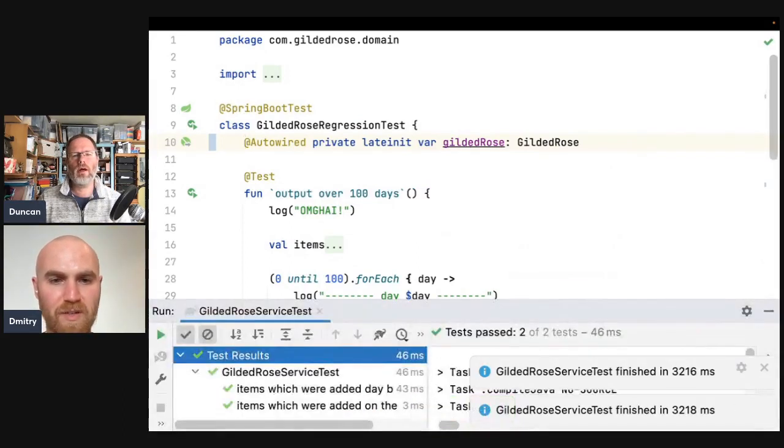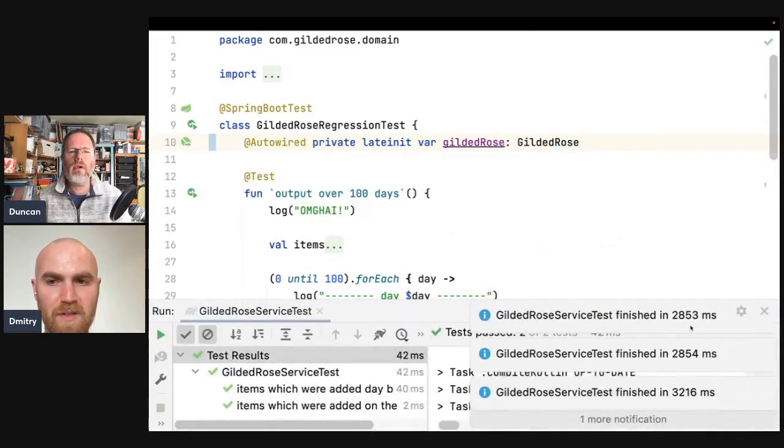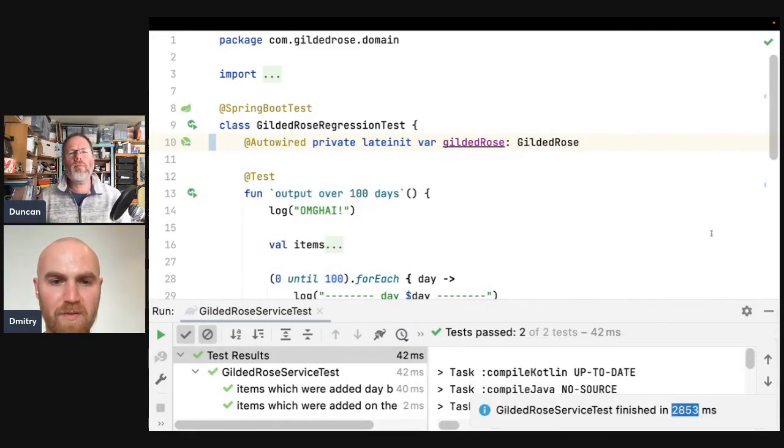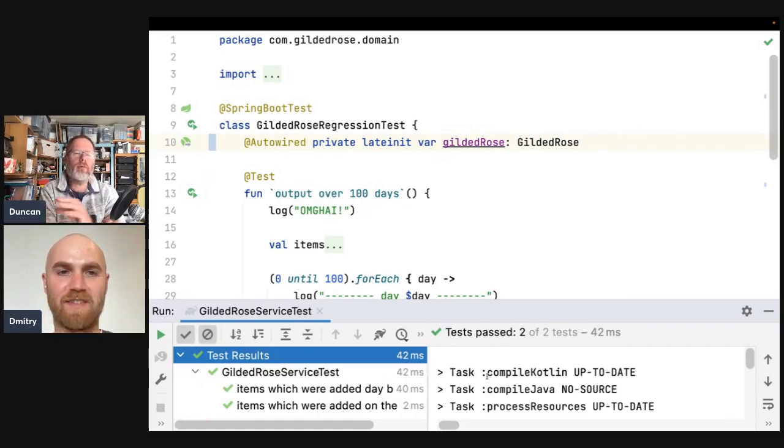Oh, it takes even slower, but we get the feedback less quickly. Yeah. No, it's about the same time. Oh, I guess I had to compile it. Okay. But it's even worse. It says 42 milliseconds, but it was really even worse. Oh my God. So I think the test runner is seeing the time it actually takes to run the test, but not the time it takes to set up the test, right?